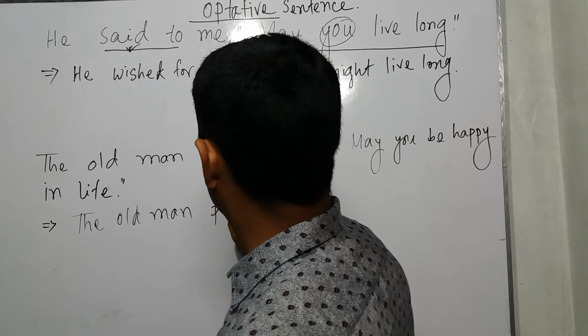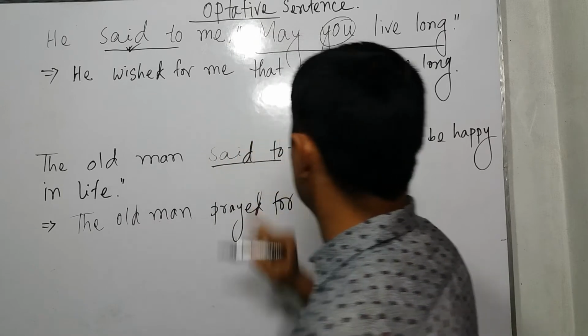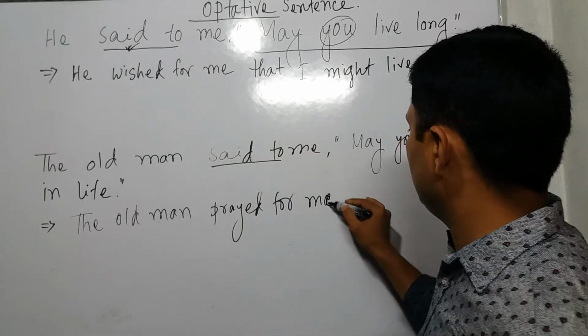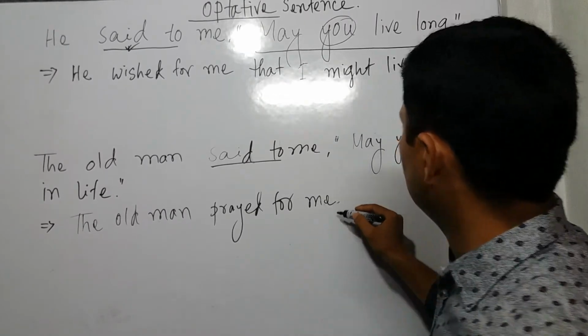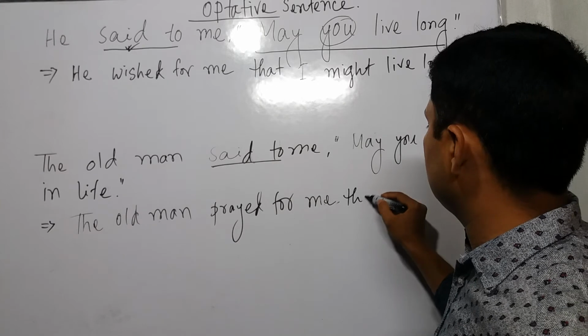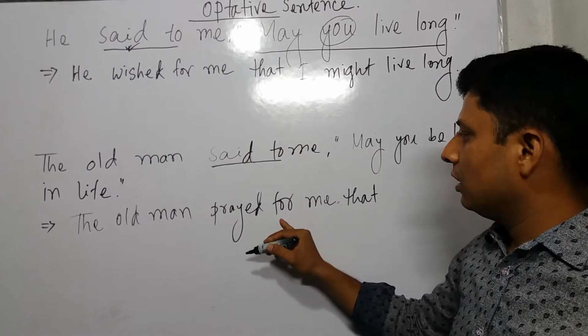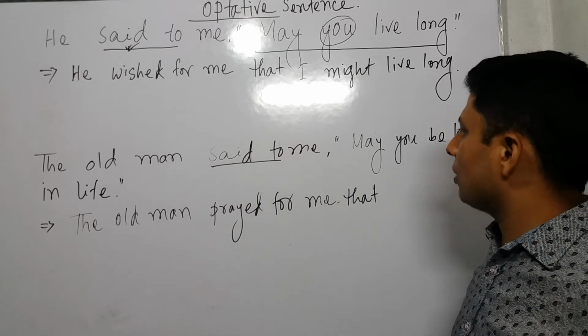Now we can use prayed for. Prayed for me. Conjunction that, to add. Instead of said to, we use prayed for, and then we come to comma, inverted comma.